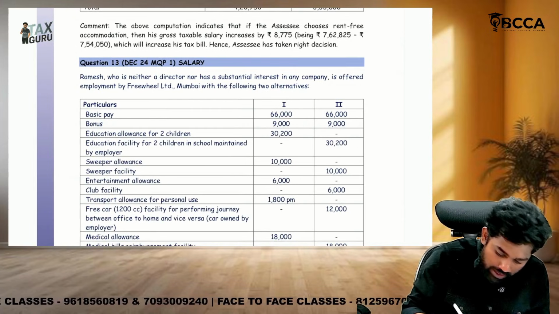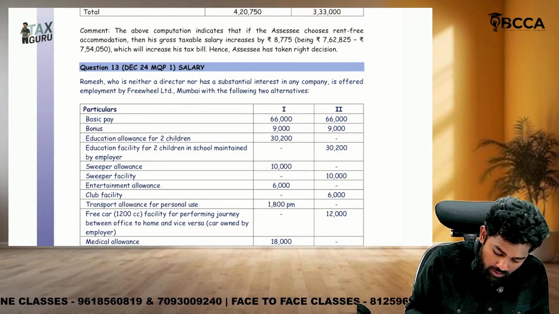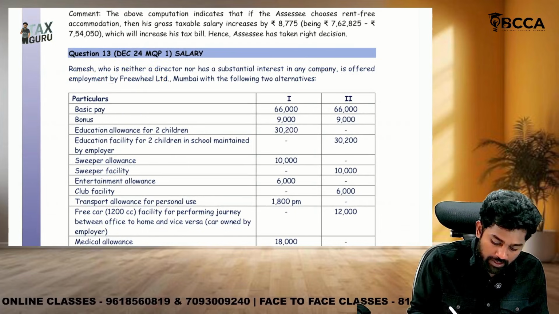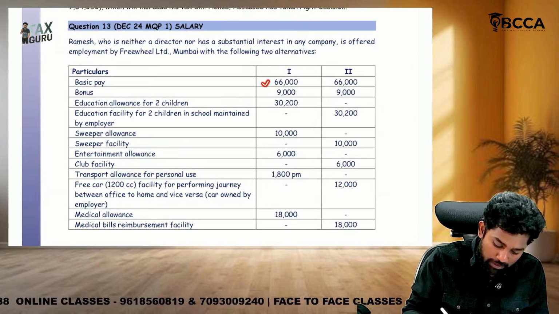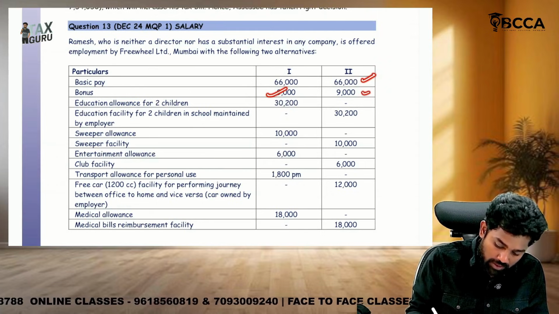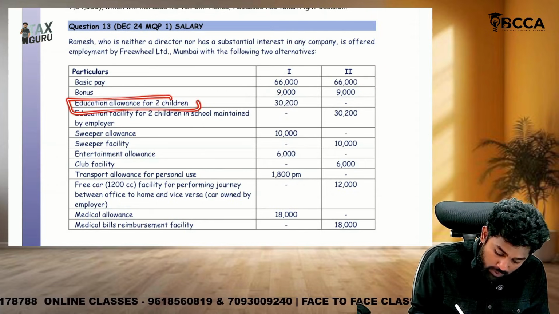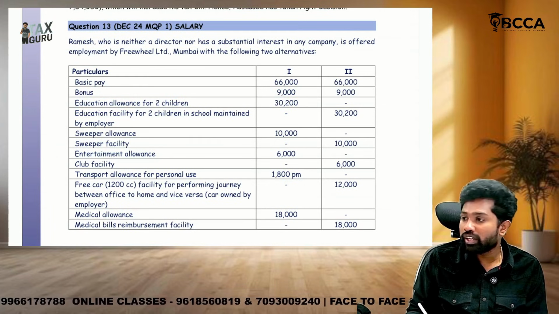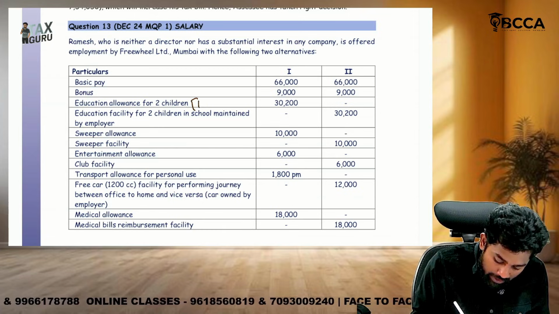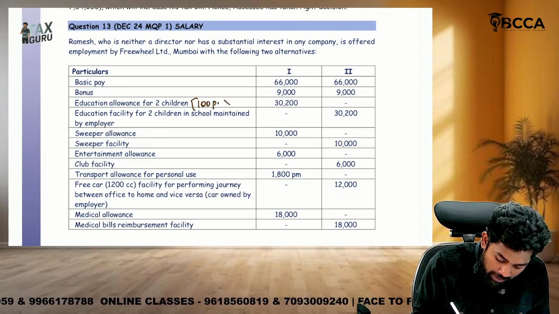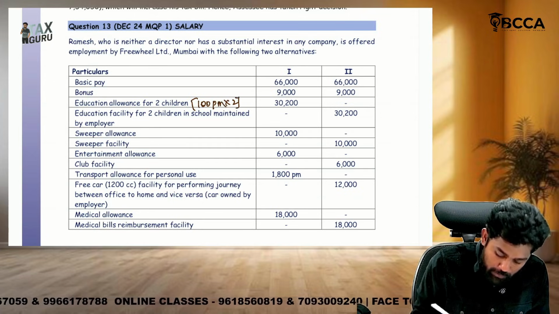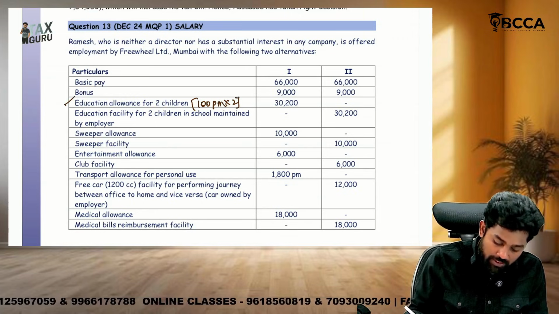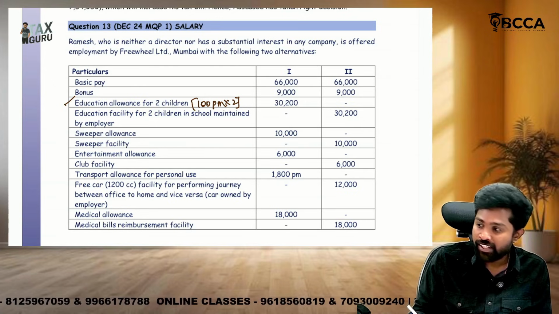Ramesh, who is neither a director nor has a substantial interest in the company, is offered employment by Freewheel Limited with the following alternatives. He has basic pay 60,000, 66,000, bonus 9,000, 9,000, education allowance for 2 children 32,200. Sir, education allowance: in the new regime no exemption is available, but in the old regime 100 per child per month, maximum 2 children is allowed as exemption. Then the other option is education facility for 2 children in a school maintained by the employer.